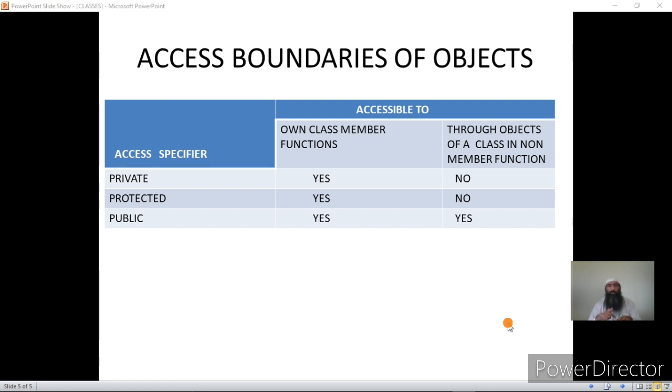Now, accessibility to a particular data member or member function will be exercised by some non-member function, and that non-member function can belong to some other class, or it can be a function that is not a member function of any class. This we have seen.